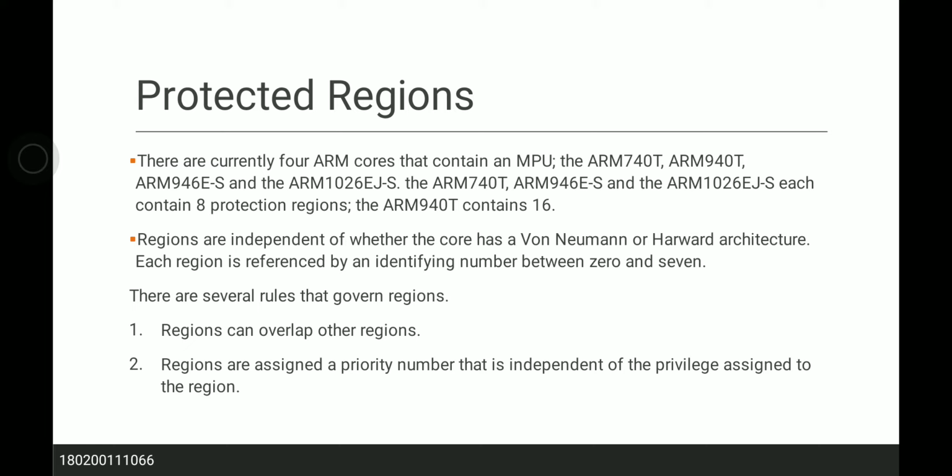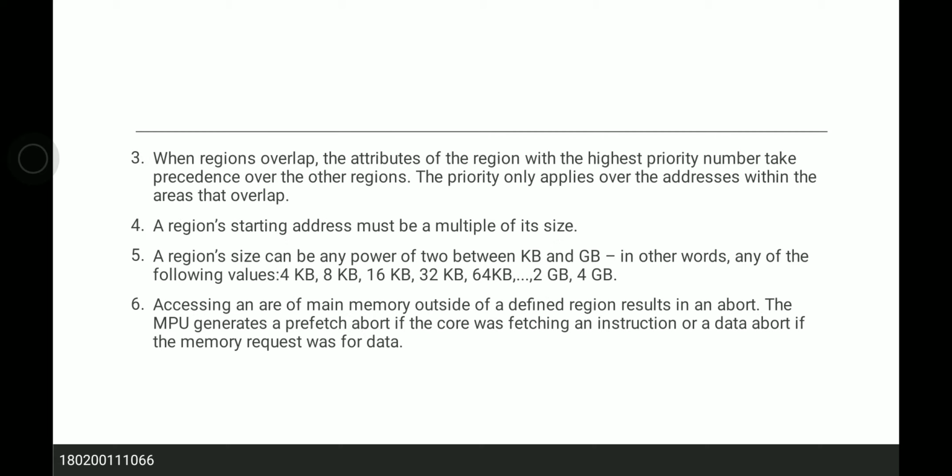Regions are independent of whether the core has a von Neumann or Harvard architecture. Each region is referred to by an identifying number between 0 and 7. There are several rules that govern regions. First, regions can overlap other regions. Second, regions are assigned a priority number that is independent of the privilege assigned to the region. Third, when regions overlap, the attributes of the region with the highest priority number take precedence over the other regions.